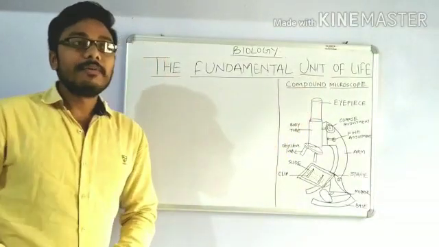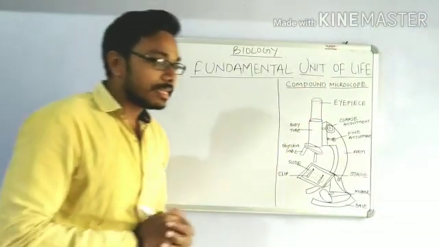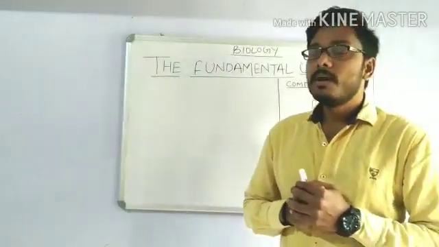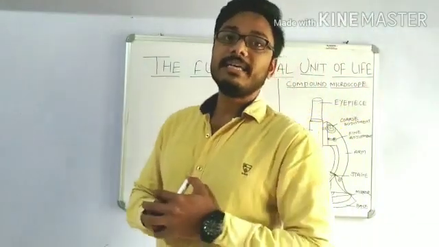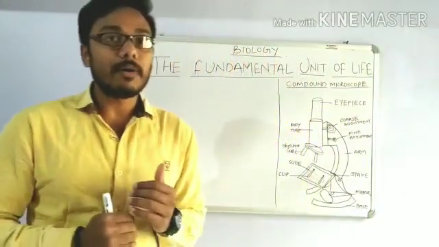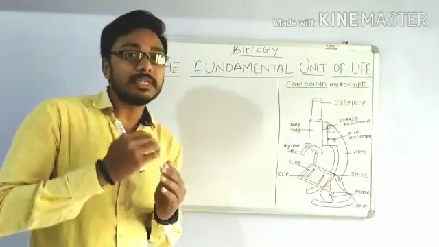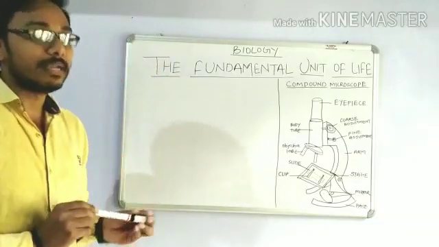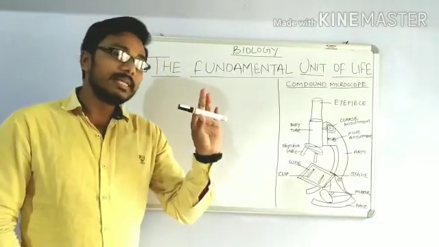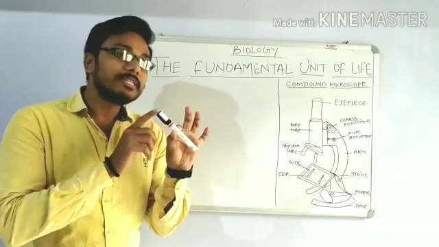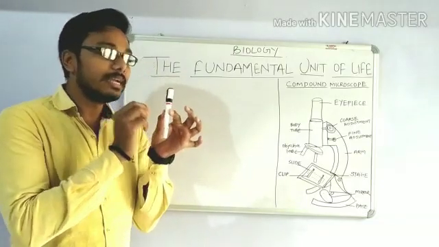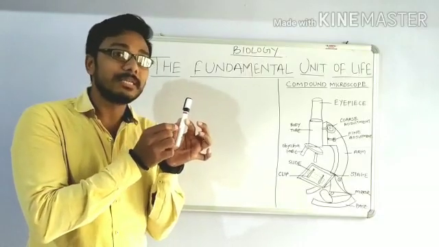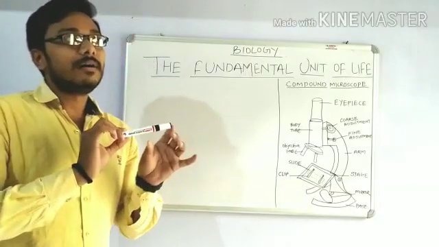That means what? Whenever we see any type of things, any type of living things or any of the molecules, any of the compounds, first of all the thing that comes to our mind is how it is made up, what is the smallest constituent of that particle. Suppose it is a pen, it is made up of plastic. How can we think that it is made up of which particle? It may be made up of many small plastic particles.